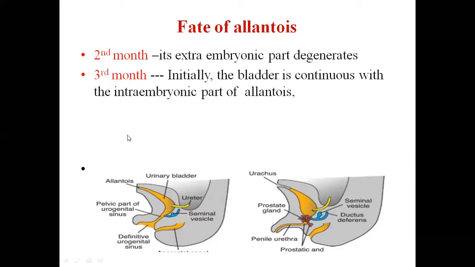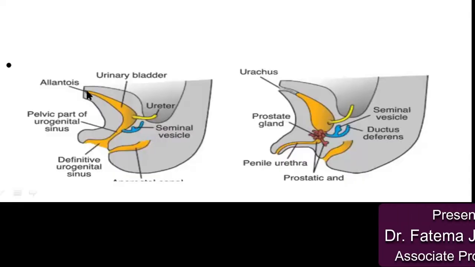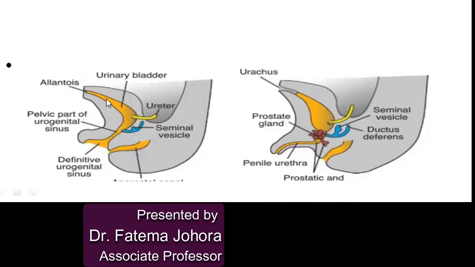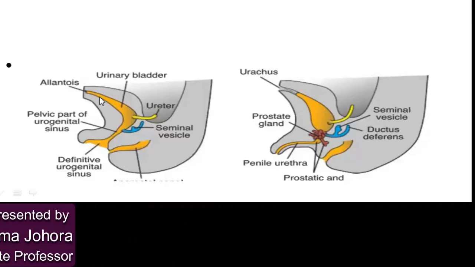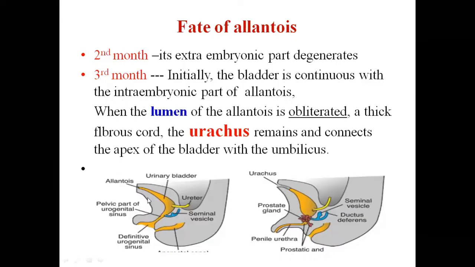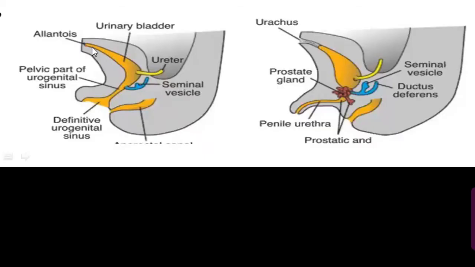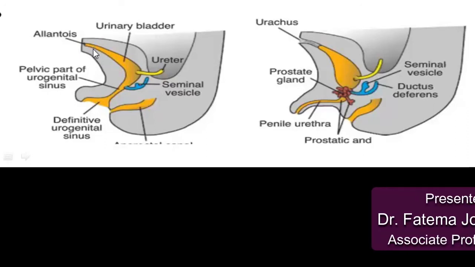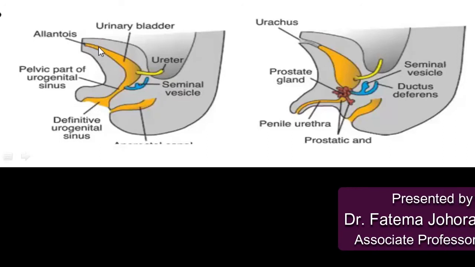During the third month, initially the bladder is continuous with the intraembryonic part of the allantois. This is the intraembryonic part of the allantois, and during further development, this is the bladder. The bladder is connected with the allantois. When the bladder is connected here, the lumen of the allantois is then obliterated. This is a tubular structure, but ultimately during further development, the lumen of the allantois is obliterated, and here a thick